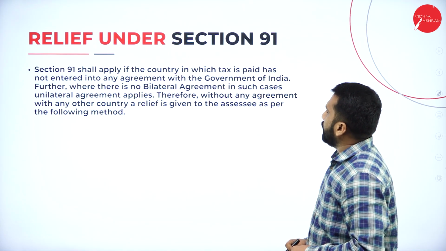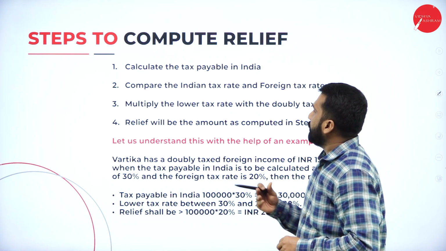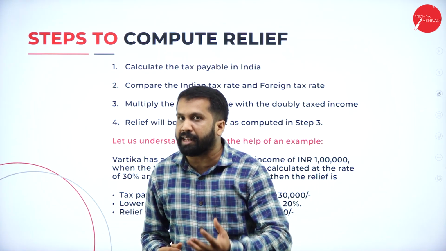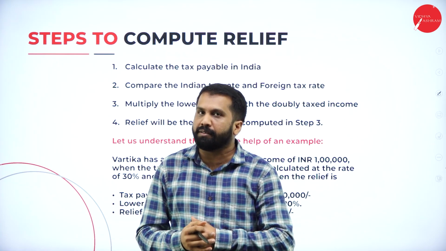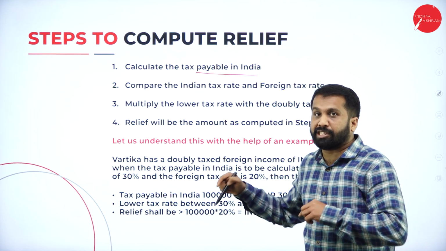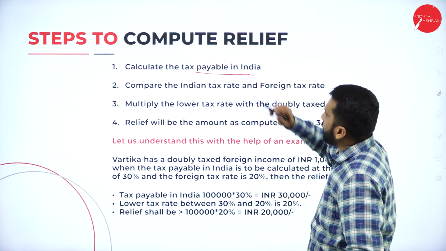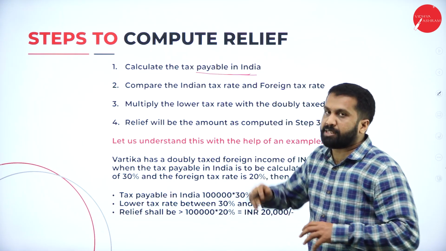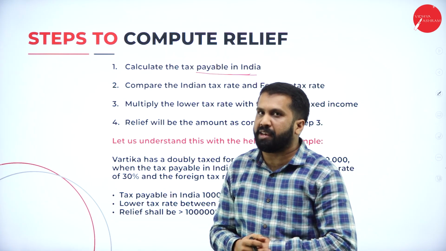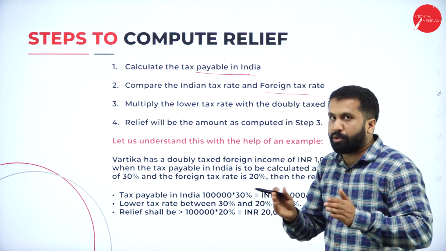So this is also your relief, and the next part is the steps to compute relief. Like double taxation avoidance, you understood. How to claim that relief? Very simple. Calculate the tax payable in India. In India, how much? Just now we did the example. Remember that example. Calculate how much tax is payable. As per your example, when you calculated on 5 lakh, 12,500 was payable. Compare the Indian tax rate and the foreign tax rate. Both you compare.